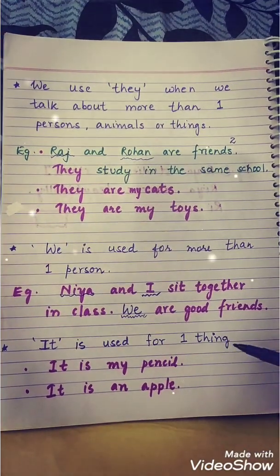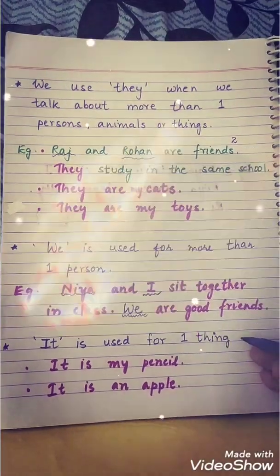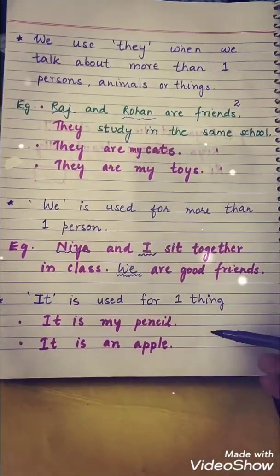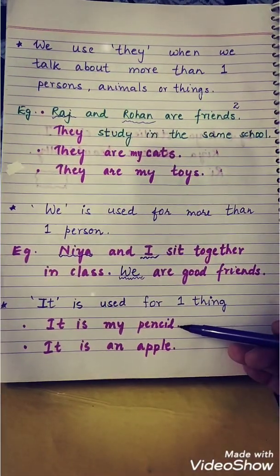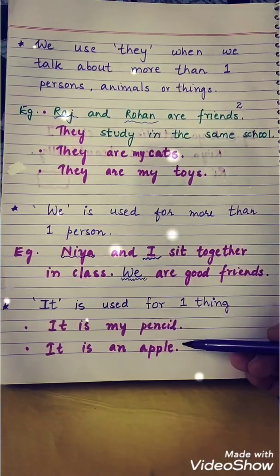Now let's come to it. It is used for one thing. एक चीज के लिए. It has to be one thing. उसी के लिए यूज होता है. For example, it is my pencil. It is an apple. ठीक है?